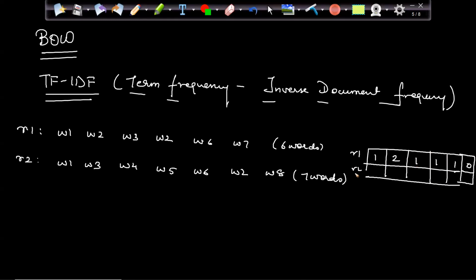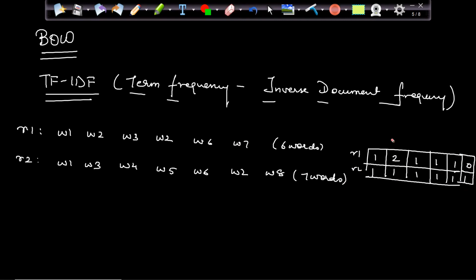If I go to R2, I have W1, I have W2 1 time, W3 1 time, W4 1 time, W5, W8, and W7 is not there, so 0. One more cell will come where I have W7 as 1 here and 0 here. Right?